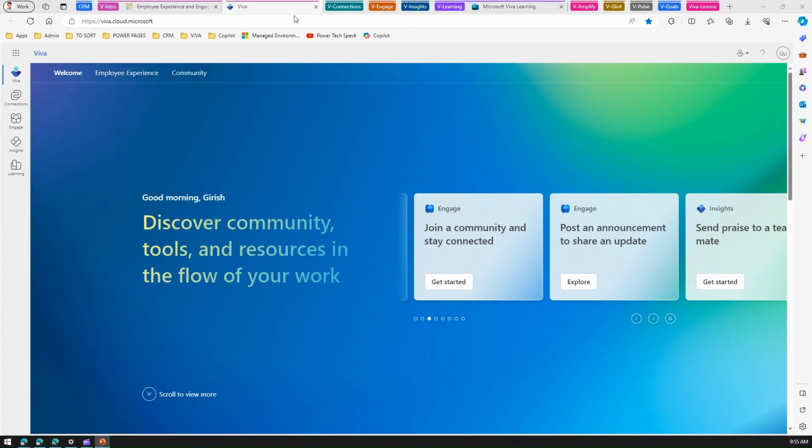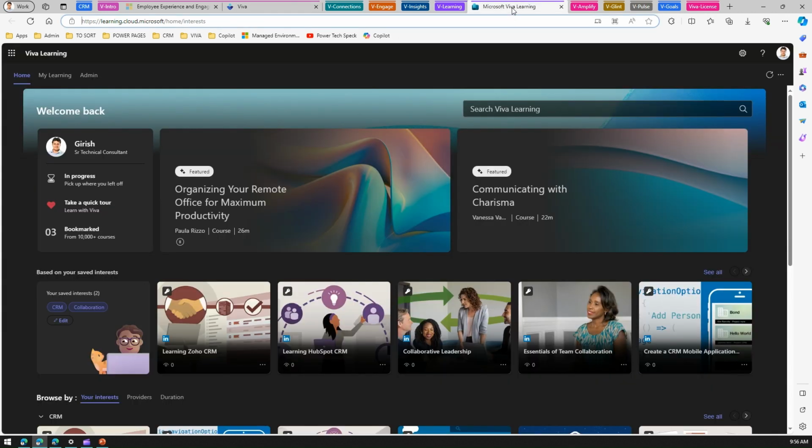So let me jump into the demo. To access Viva Learning, go to viva.cloud.microsoft, and here you will find a tab called Learning. Once you click on it, it will open Viva Learning in the web application. So if I click over here on Viva Learning, then you can see this is how the learning application looks like.